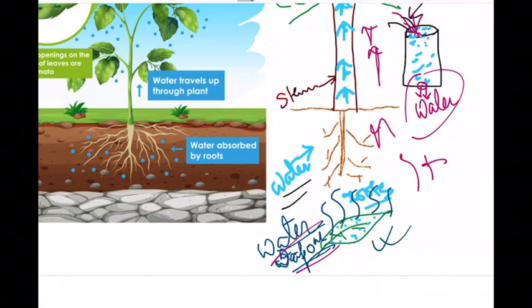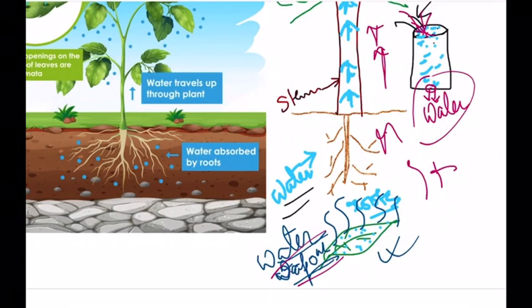And not only water is absorbed by the root, it also absorbs salts and nutrients from the soil. If these salts and nutrients remain solid, they cannot go to different parts of the plant. For that they need water; they need to dissolve in water.